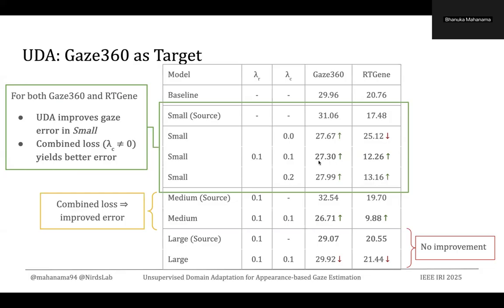If we consider the scenario of having the combined loss function, that means lambda z is not equal to 0, you can see that in all these cases, unsupervised domain adaptation yields better error. In the case of the medium model, the combined loss also leads to improvements in the gaze estimation error. But in the case of our large model, we did not see any such improvement in both datasets.